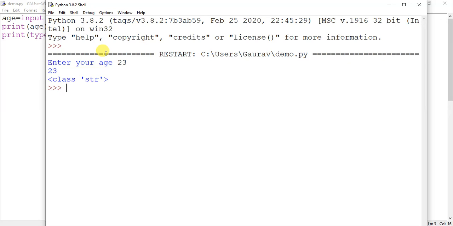Then we have printed the age, and the main thing to focus on is the type of age, that is string. You had thought that the age would be integer, but the rule is that whenever you use the input function, the value is treated as a string. Clear?